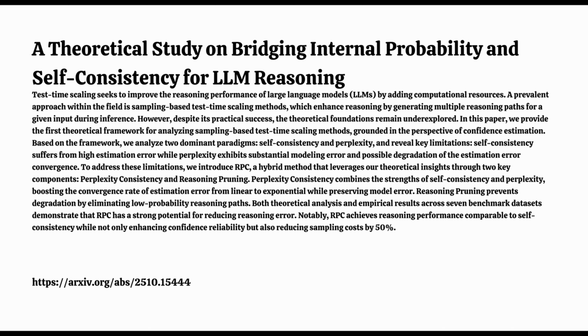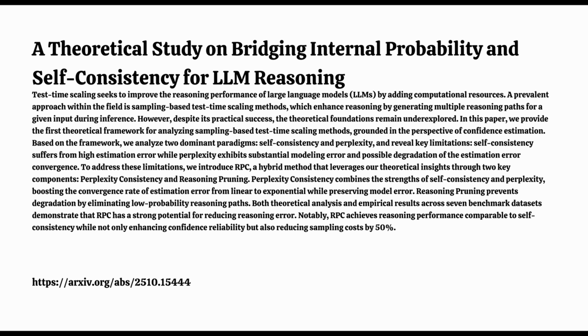Perplexity consistency sounds like it's blending PPL's probabilities with SC's consistency idea. That's a good way to put it. PC integrates the internal LLM probability into the self-consistency framework. Mathematically, it manages to keep the low model error we like from SC so the results stay reliable. But crucially, it simultaneously achieves that rapid exponential reduction in estimation error, like PPL promised. This first step tackles both SC's slowness and PPL's potential unreliability.